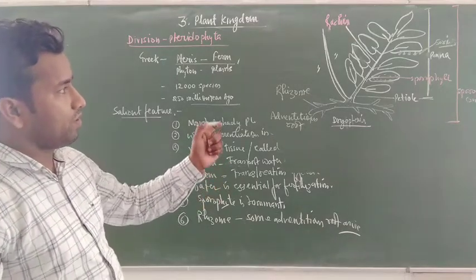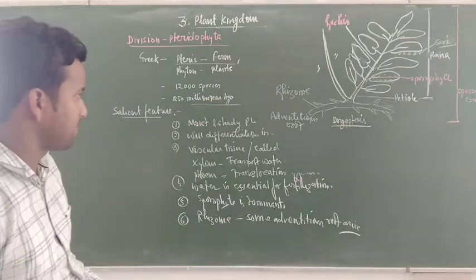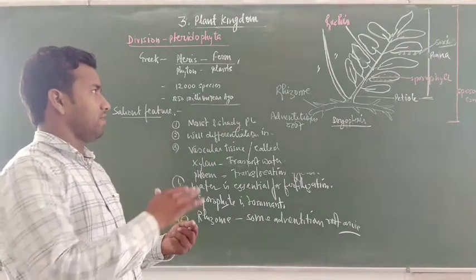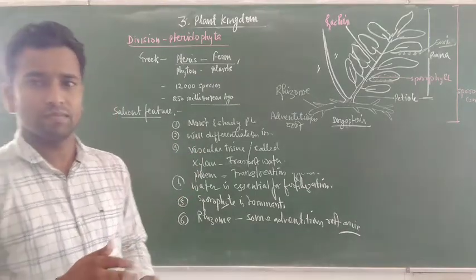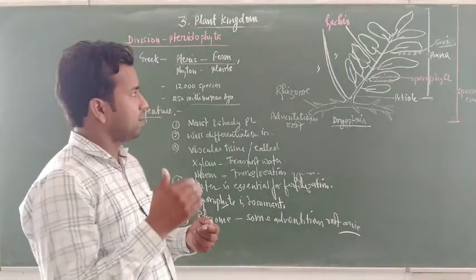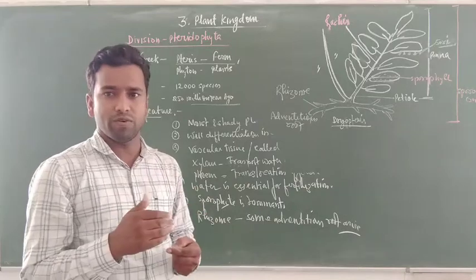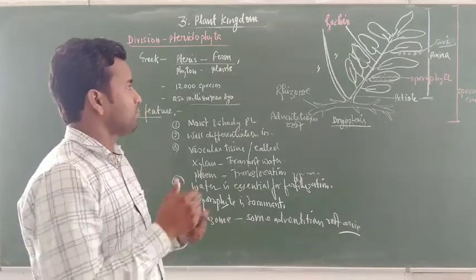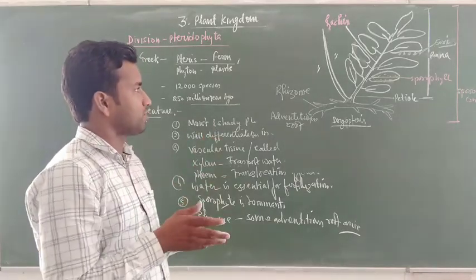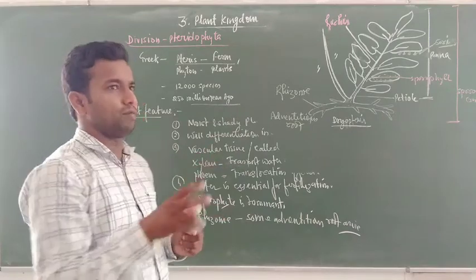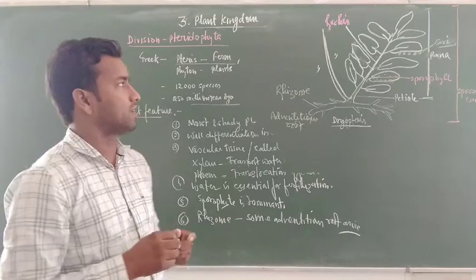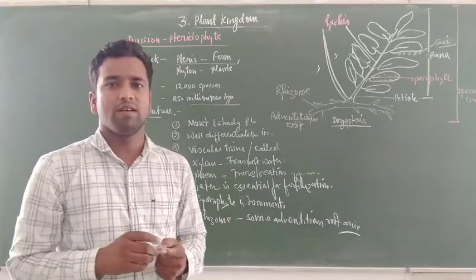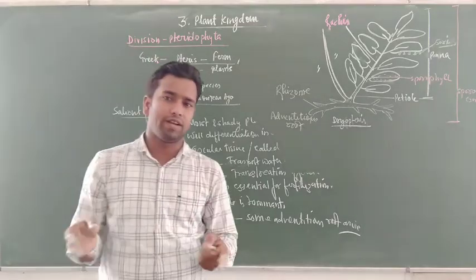Now the plant bears sori and forms spores in them. The sorus bears sporangia, and sporangia bear spores. The spores released from the sporangia form the protonema, or you can say the prothallus, and the prothallus bears both antheridia and archegonia.